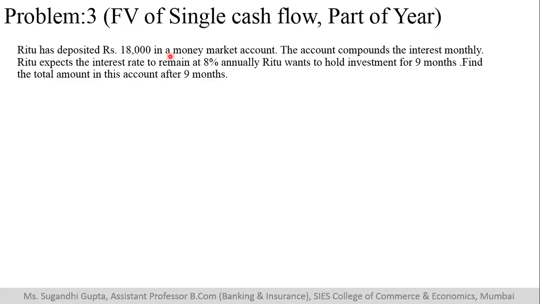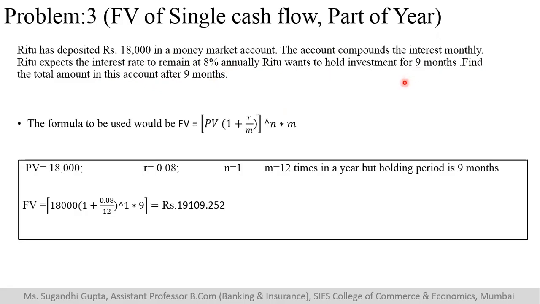Now this again, since they are asking us maturity value, it's a sum of future value calculation. Here, see, the interest rate is given for 1 year. But the holding period is not 1 year, but it is less than 1 year. It is only 9 months. So we all know the formula that we will use is this. Now I'm assuming n to be 1. Even if it is not 1, if the value is 1, whatever I multiply, the answer will come same.